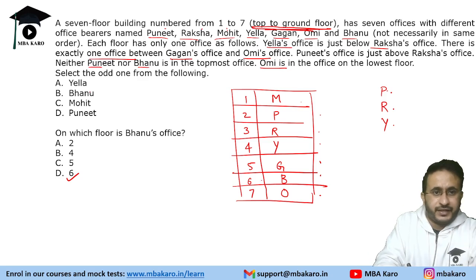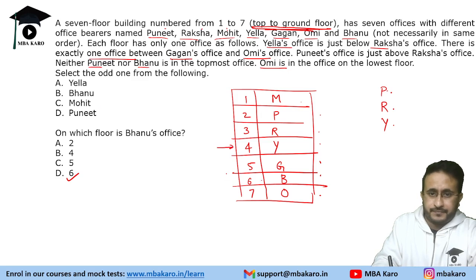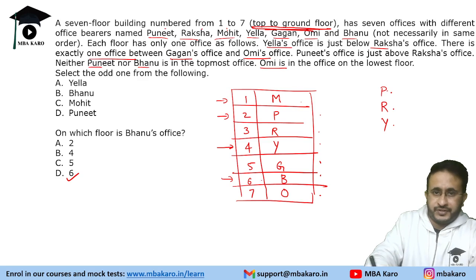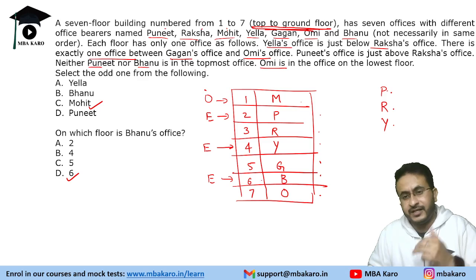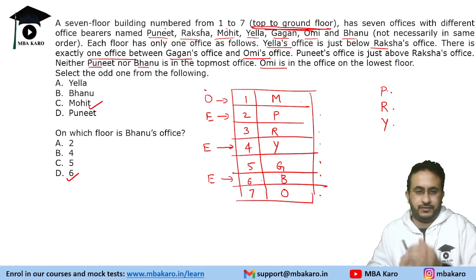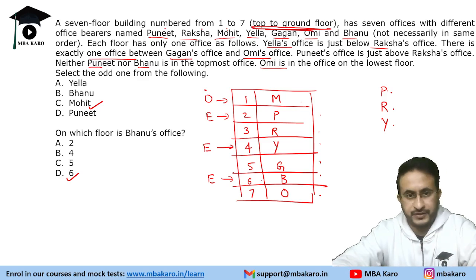Right? Okay. Odd one out. Yella, Bhanu, Mohit, Puneet. Yella, Bhanu, Puneet, and Mohit. Now this is odd. This is even. This is even. This is also even. So Mohit is the odd one out. So 3 of the numbers are even. One number is odd. So that is the odd one out of these.